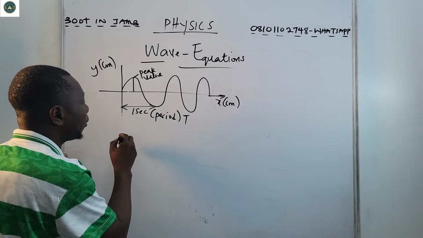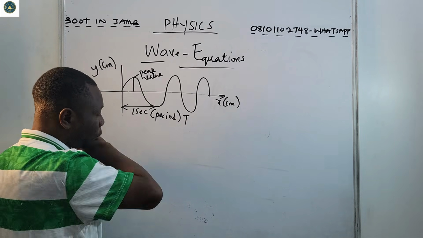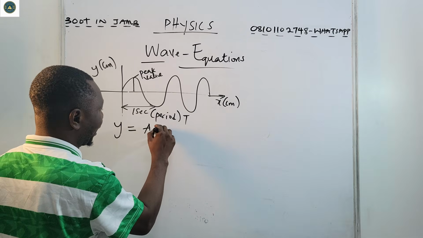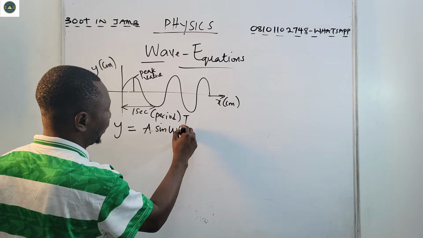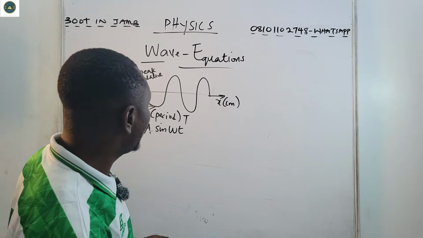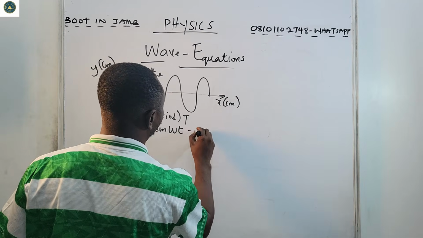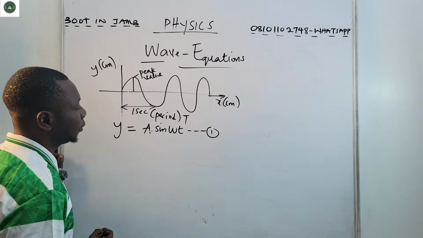Now we know that y equals A sine omega t. Let's assume this is our equation 1.